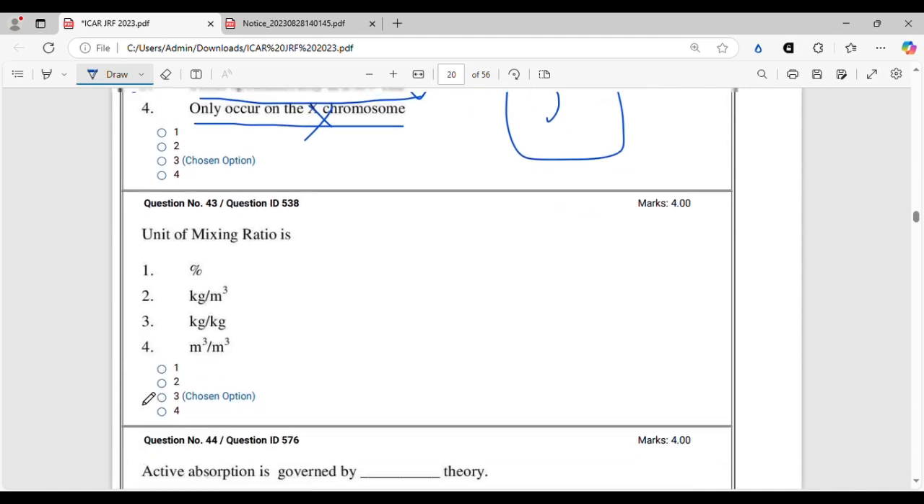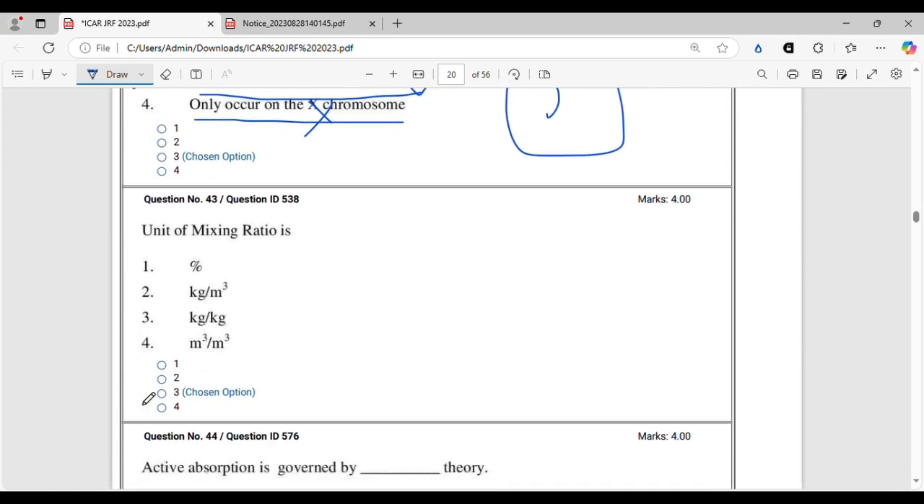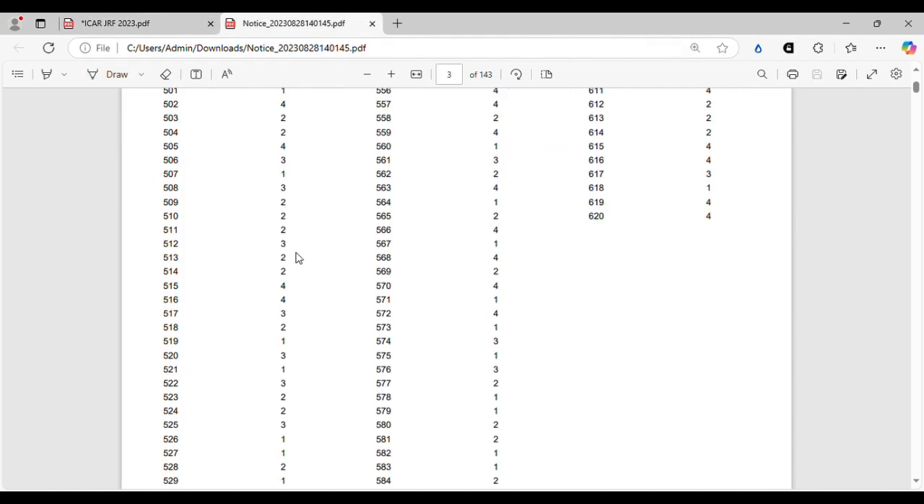Moving on to the next question, unit of mixing ratio. You have to know what is mixing ratio, and the unit is kg per kg. This is also a very easy question. There is nothing to explain about it. The unit of mixing ratio, it is very well known, kg per kg, and option 3 will be the correct option.